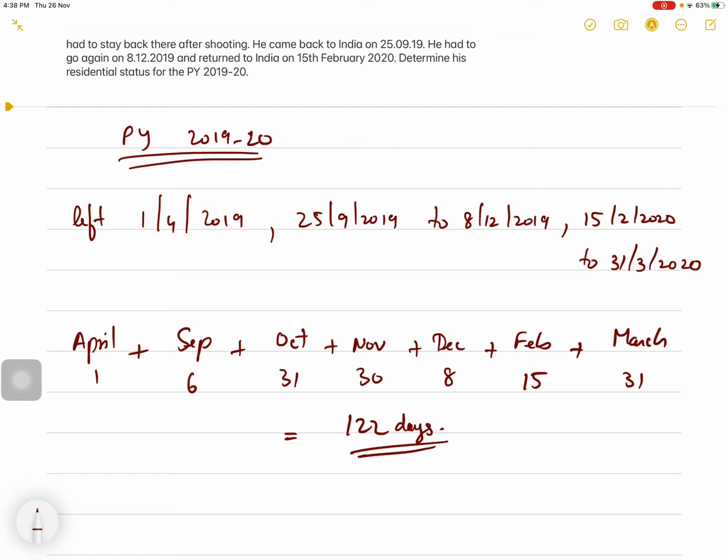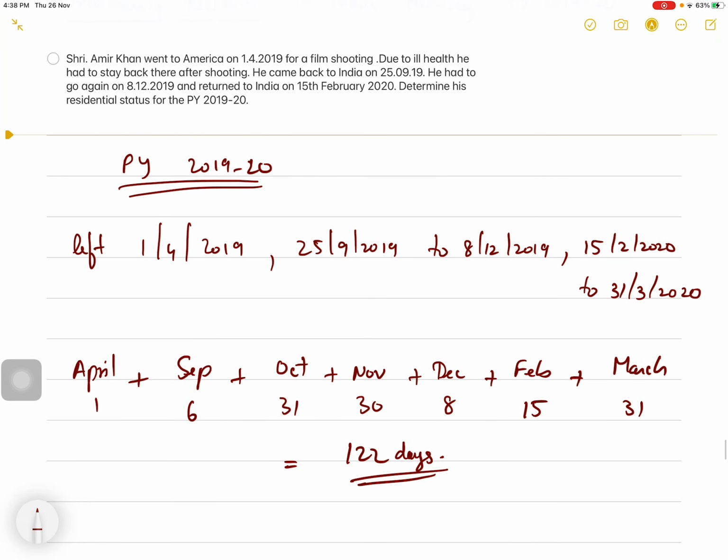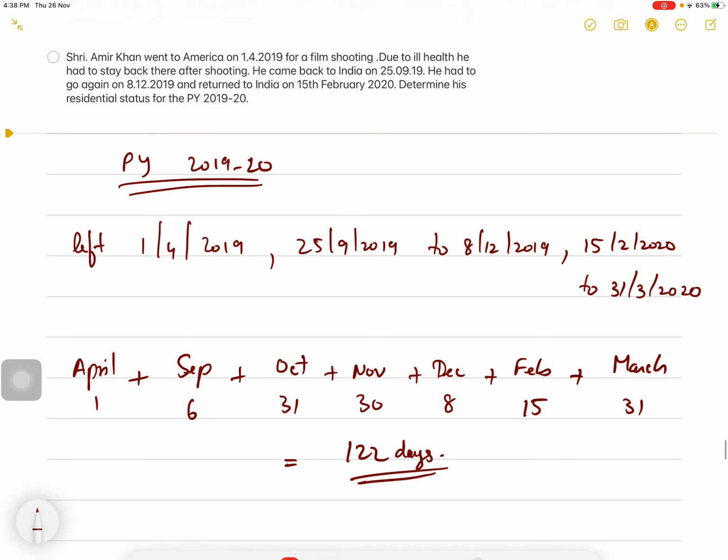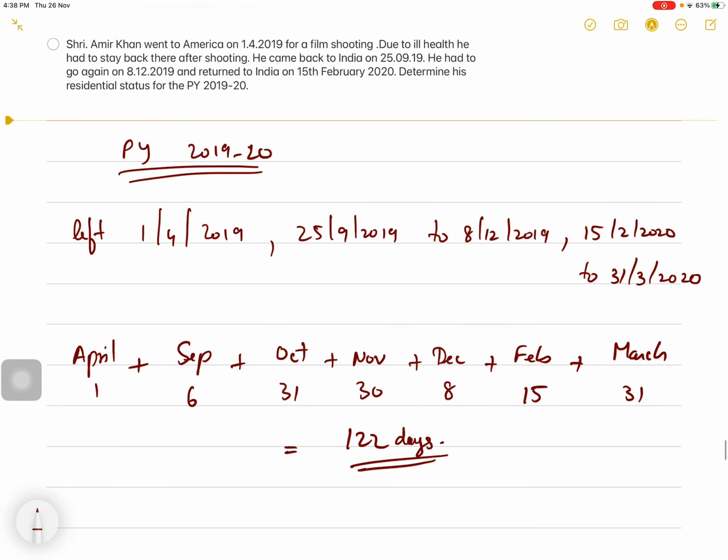So during the previous year his stay in India is less than 182. So he does not satisfy the first basic condition, but his stay in India is more than 60. Okay, so let's see